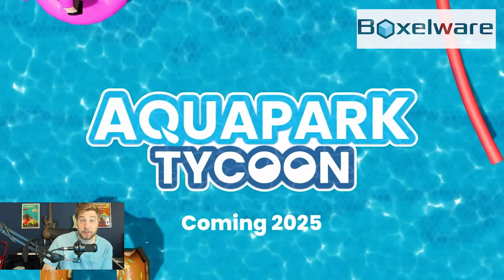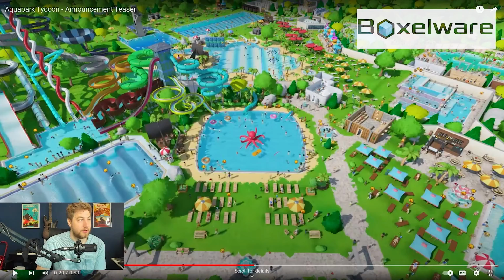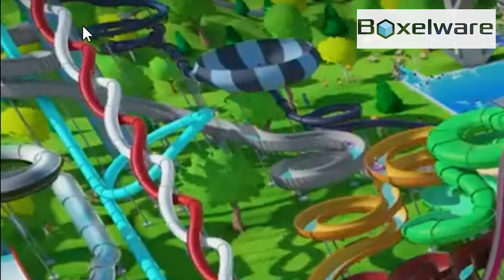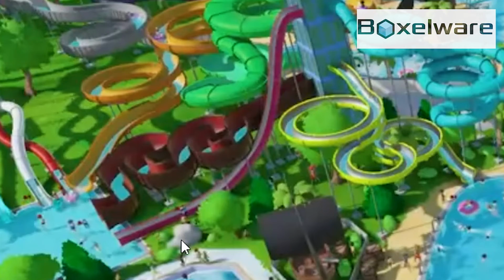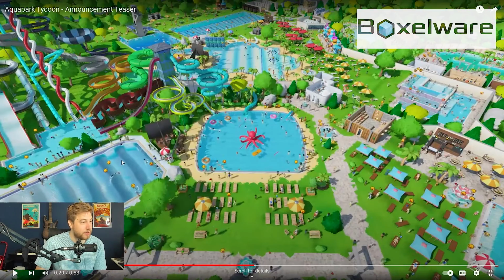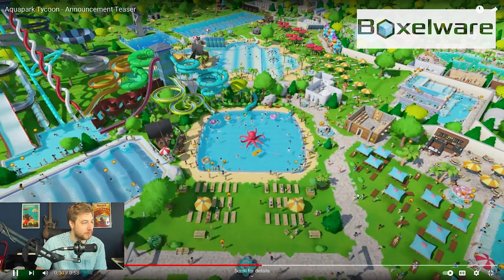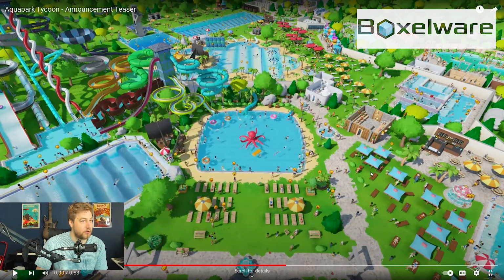We have a lot to talk about here. Those water slides looked really cool. Now, let's go back to this image right here. Look at these soda straws. And this slide looks cool, and you got a wave pool, I think, here? Yeah. This looks really, really detailed. That was one of my first times watching the trailer, and it looks really, really interesting.